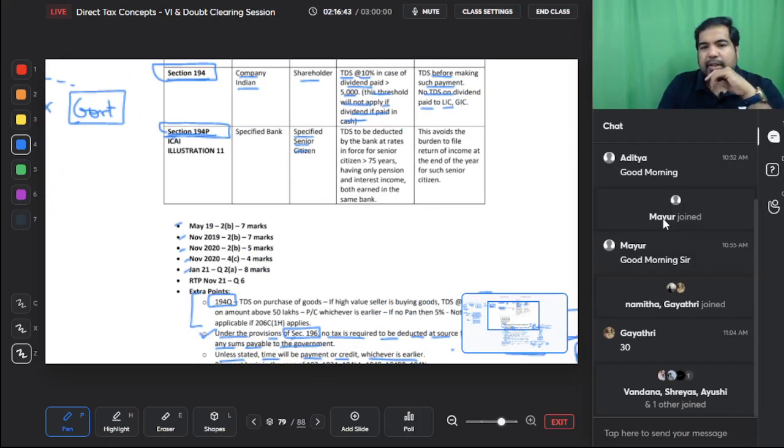For a specified senior citizen, TDS is to be deducted by the bank at rates in force for a senior citizen greater than 75 years having only pension income and interest income, both earned in the same bank. This avoids the burden to file a return of income at the end of the year for such senior citizen. They don't even have to file their return of income, and even if the TDS has been deducted, it's not deducted extra, so they don't have to file and take a refund.